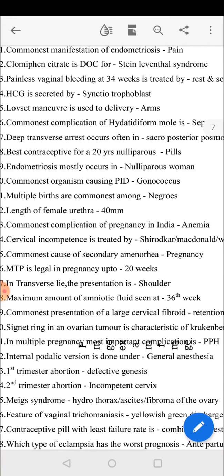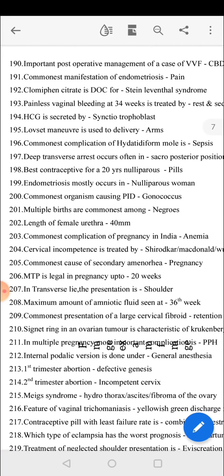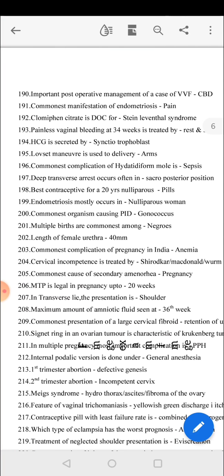Endometriosis mostly occurs in nulliparous women. Commonest organism causing PID is gonococcus. Multiple births are commonest amongst negroes. Length of female urethra is 40 mm. Commonest complication of pregnancy in India is anemia. Cervical incompetence is treated by Shirodkar, McDonald, Wurm.